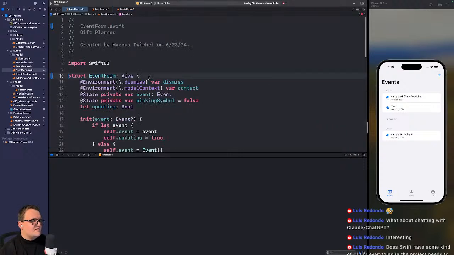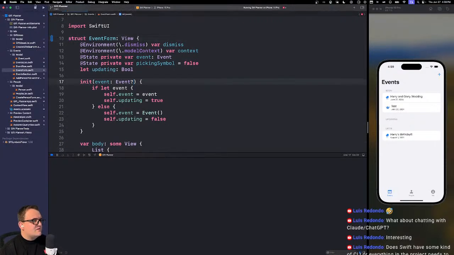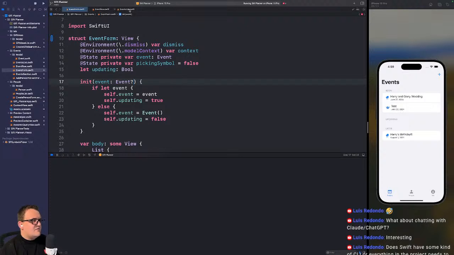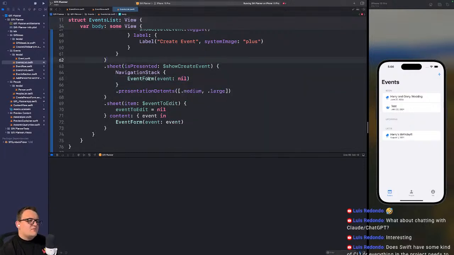Missing argument event. I made it nullable. Doesn't that mean it's optional? Isn't that how it works? Or do I have to explicitly say it's nil? I mean, I can do that. I just don't understand what the rules are. Is it because it's a constructor? It's different?